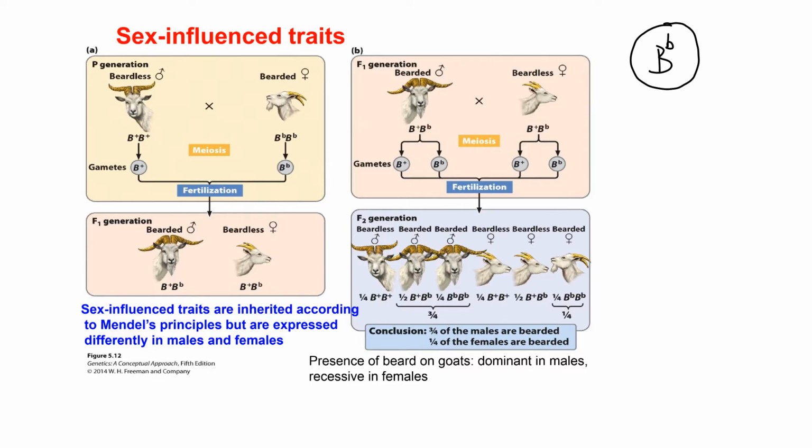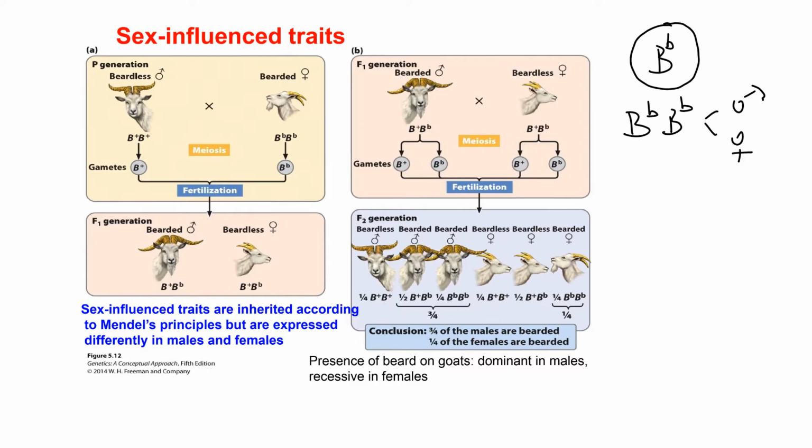How is it possible? It is because the manifestation of many traits which are influenced by sex is actually influenced by hormonal levels, by hormones which are different in males and females. So let's look at this example. We already said that the allele encoding beard is dominant in males and recessive in females. If you have a homozygous individual which carries both alleles encoding beard, both males and females will have beard.